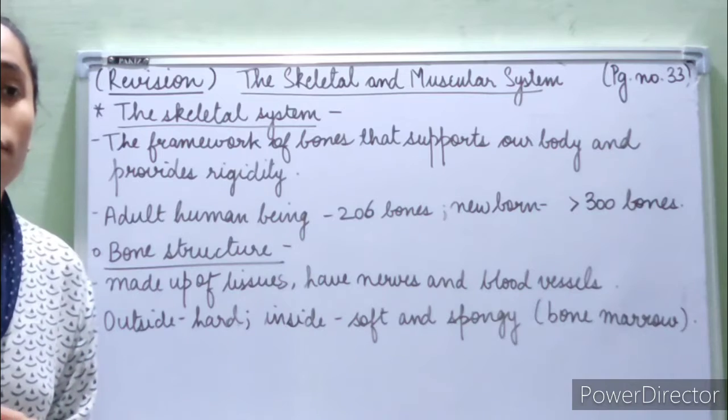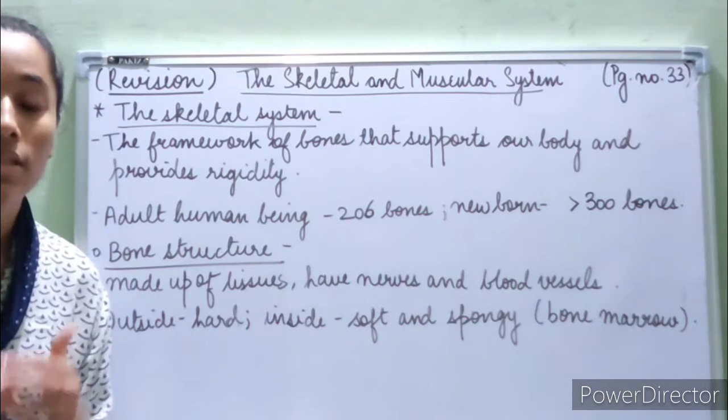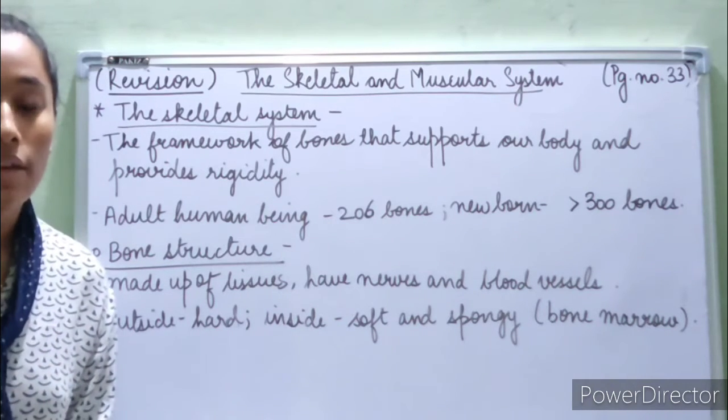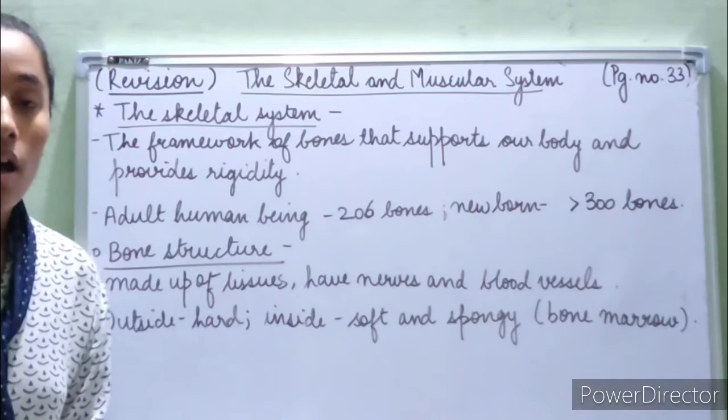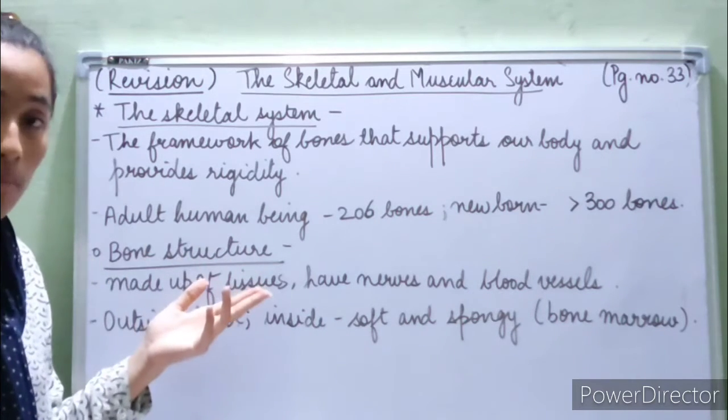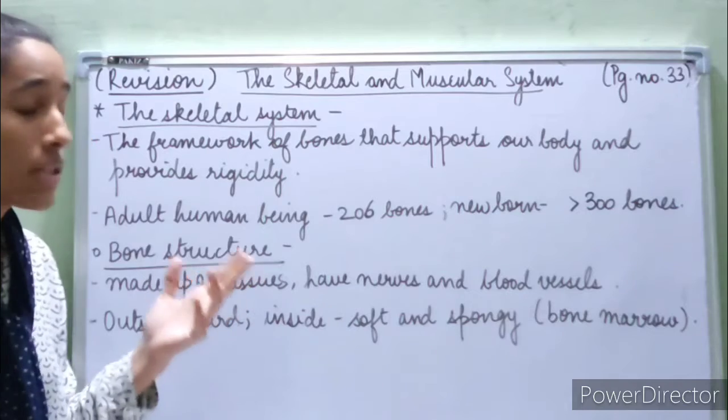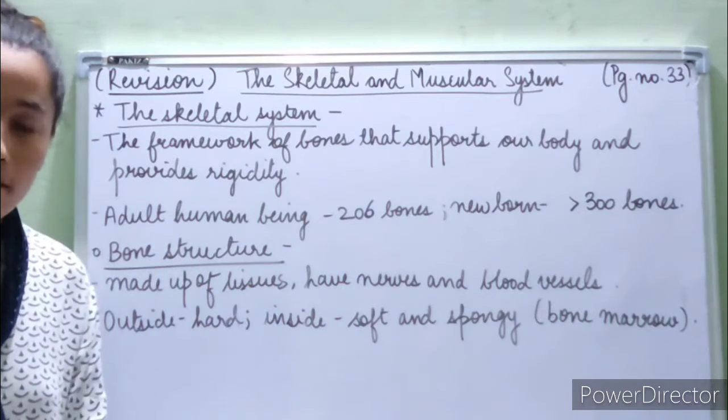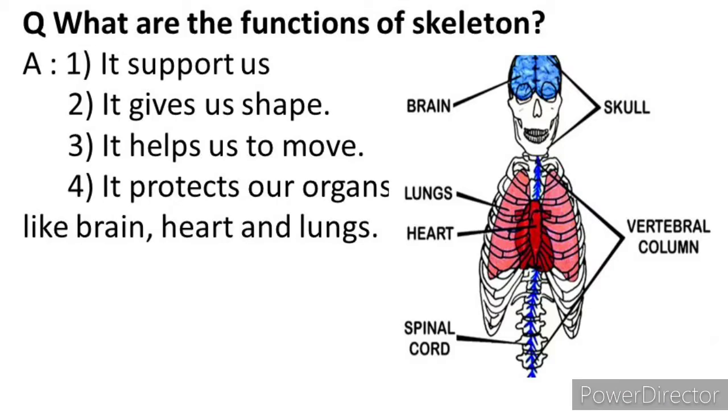It is very, very important for us. It performs a lot of various important functions for us. We learned that it supports our body, and the skeletal system is also known as the skeleton. It also protects some of our very important body parts.